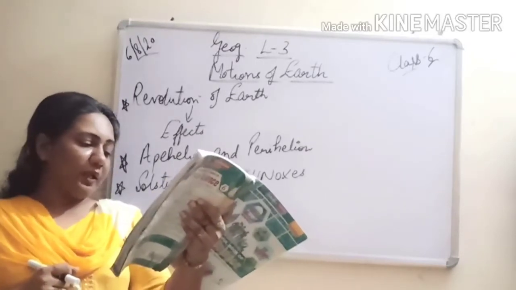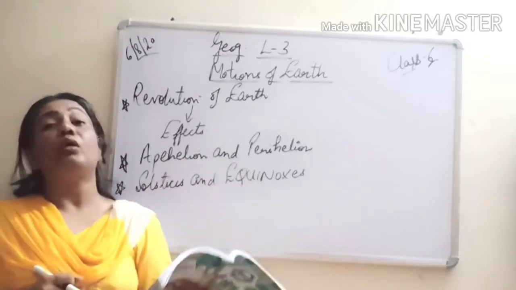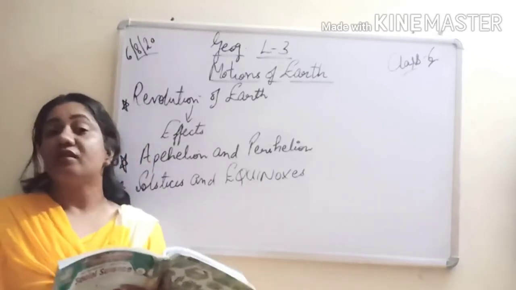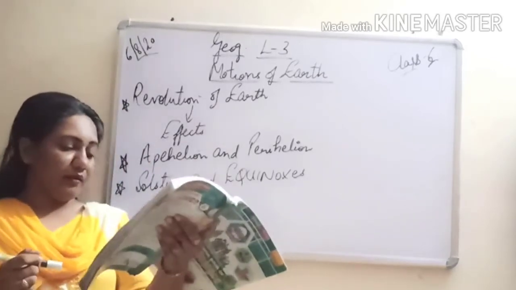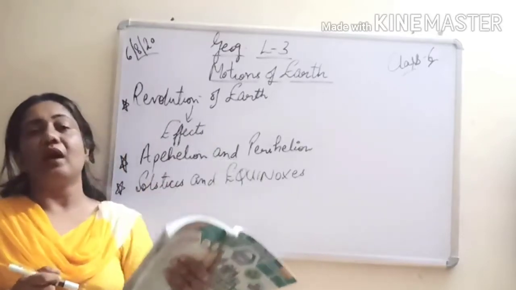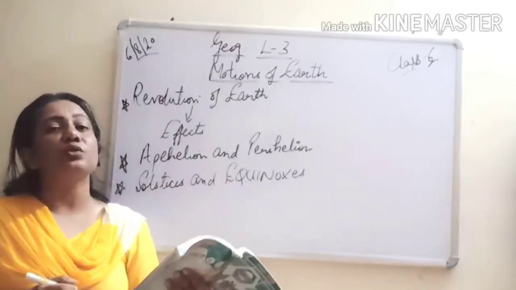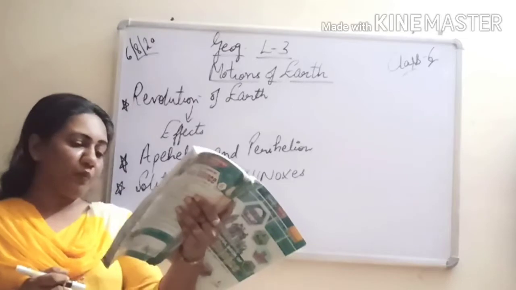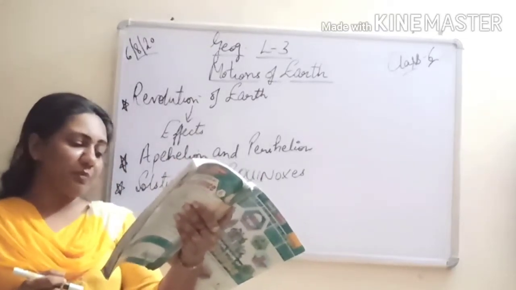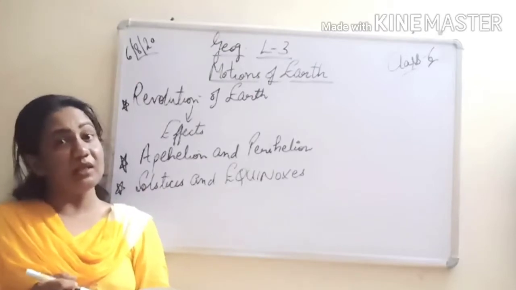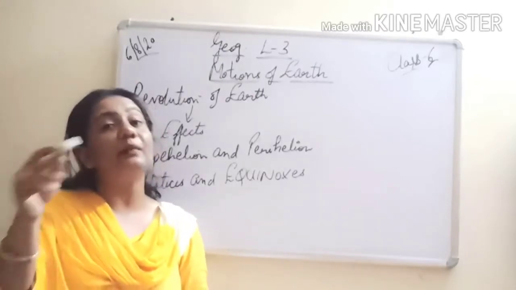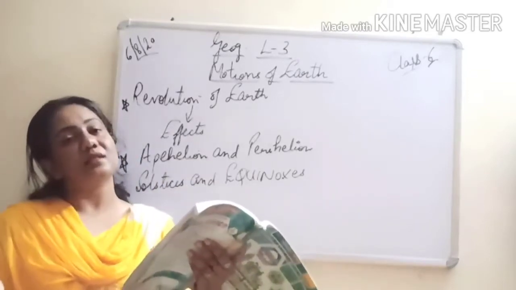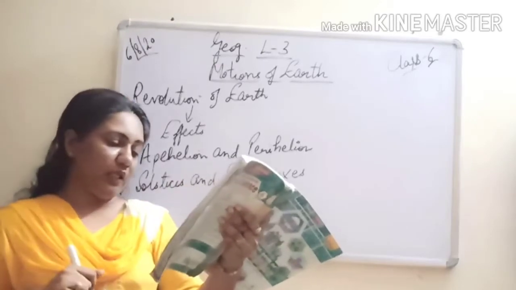The shape of the orbit is not round, it is elliptical or oval like an ellipse. Again an important question, what is the shape of the orbit? It's not round, it is oval like an egg, right? So therefore it is also known as an ellipse. Since the orbit is elliptical and the sun is located at one focus of the ellipse, the distance between the earth and the sun changes throughout the year. Because of this elliptical shape of the orbit, the distance between the earth and the sun keeps on changing throughout the year.